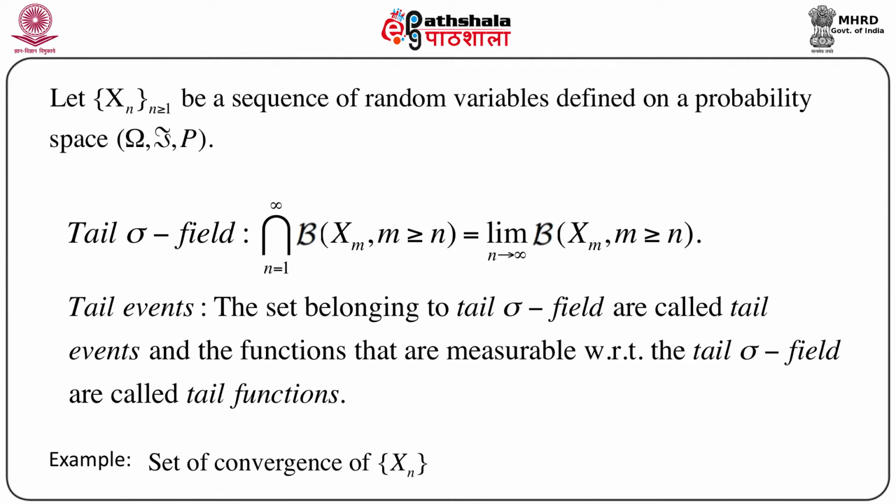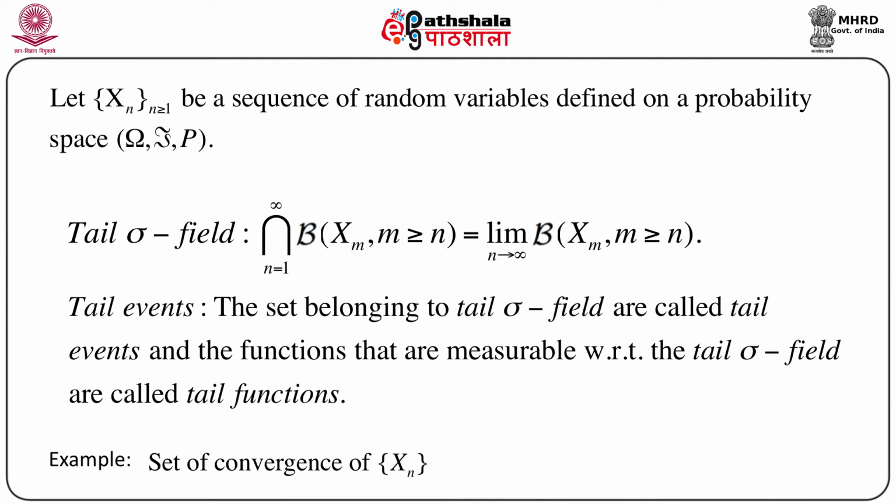Let X_n, n equals 1, 2 and so on, be a sequence of random variables defined on a probability space (omega, script F, P), where omega is the sample space, the whole space, script F is the sigma field generated by a class of subsets of omega, and capital P is the probability function defined on omega and script F. Now we define one important thing, which is known as the tail sigma field.